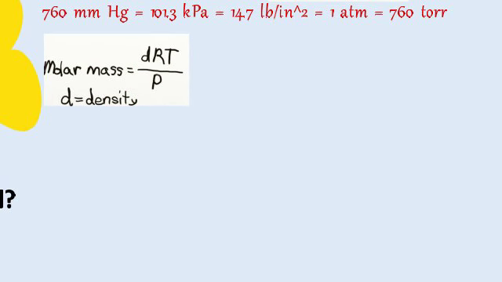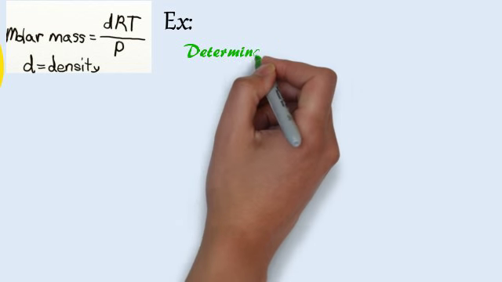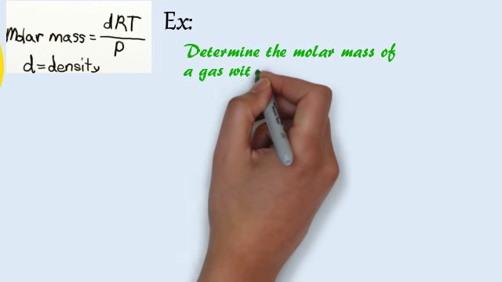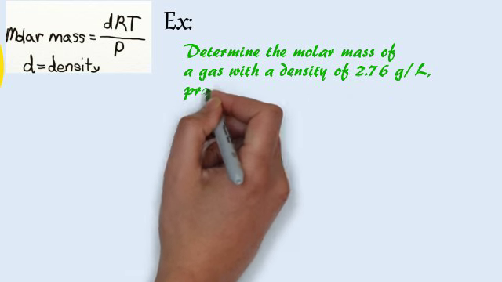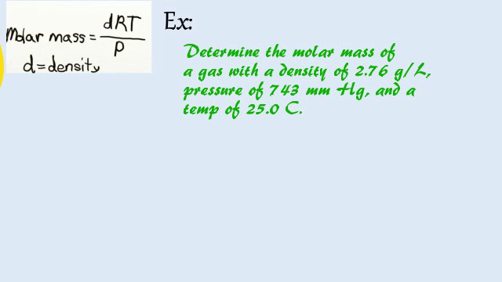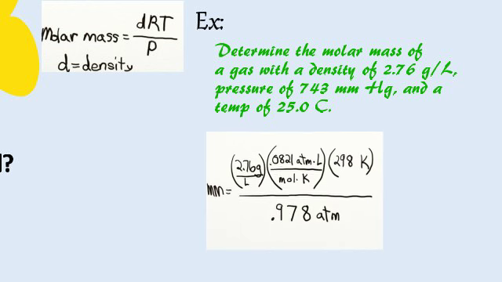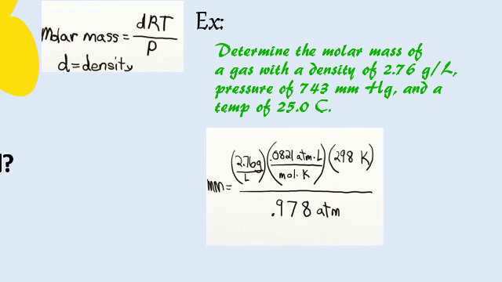One of the equations you're probably not familiar with is molar mass equals dRT over P. D is density. You didn't learn this in regular chem, so let's do an example. Determine the molar mass of a gas with a density of 2.76 grams per liter, pressure of 743 millimeters mercury, and a temp of 25 Celsius. Pause. Plug and chug. You have to make everything similar. You need to change it to ATM because the R has ATM. 69.0 grams per mole is the final answer.